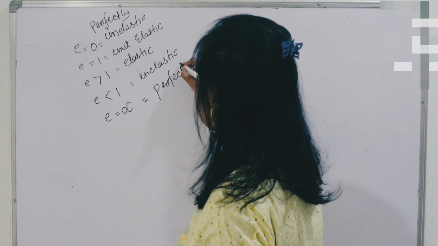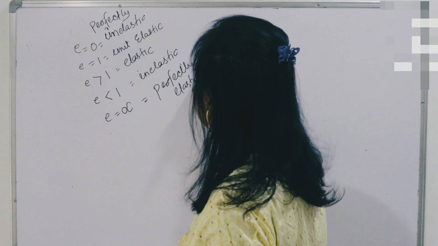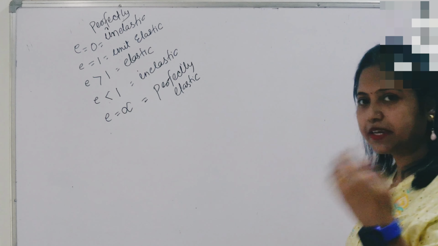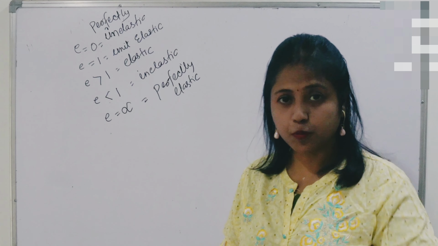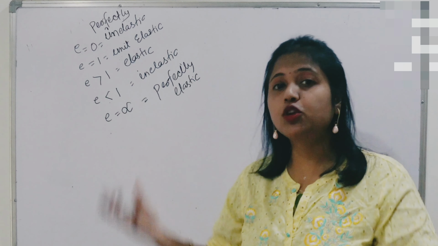I hope there is no confusion here, so I am repeating once again. If E is equal to 1, it means if price increases by some percentage, demand responds with the same percentage. We call it unit elastic, or unitary elastic. If E is greater than 1, it means if price changes by a certain proportion, demand changes by more than that proportion.